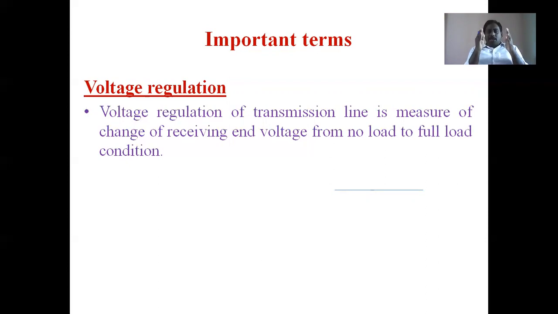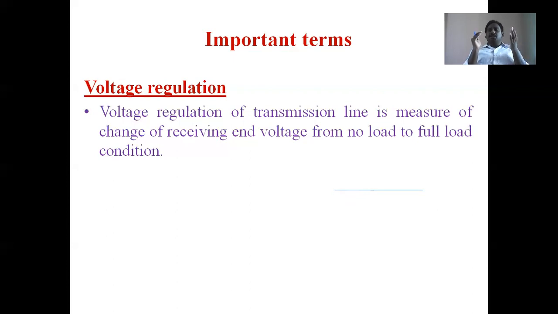If you observe, at no load the load resistance is negligible, it is zero. That's why we consider the voltage drops also negligible, and at the same time the receiving end voltage is equal to the sending end voltage. Because if there are no load changes, there are no voltage drops, then the supply voltage Vs is equal to the output voltage. In the same manner, this consideration is applied to the transmission system: at no load, resistance is negligible, so the sending end voltage is equal to the receiving end voltage.